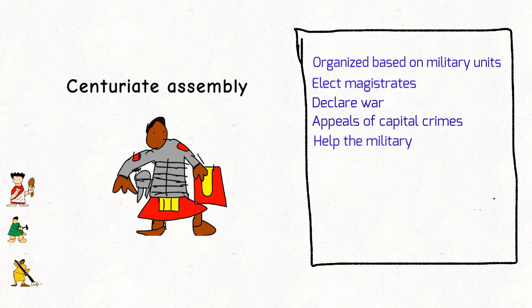The centuriate assembly elected magistrates. It was responsible for declaring war, enacting legislation, electing magistrates including consuls, praetors, and censors, and considering appeals of capital crimes. It was a major assembly during the Republic era of Rome and really helped the military.